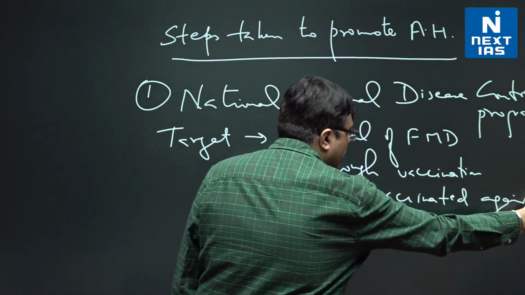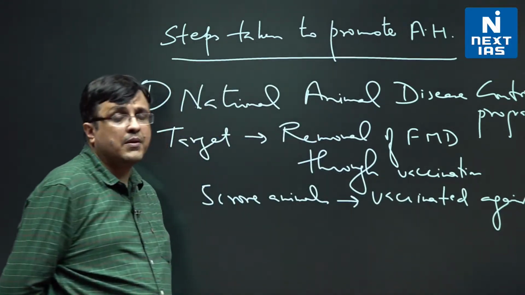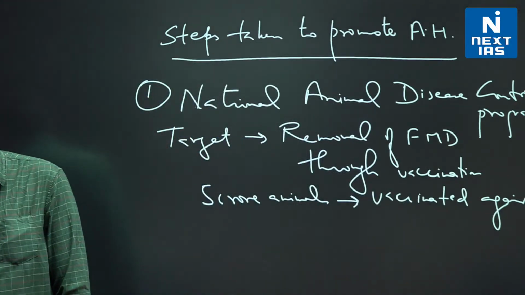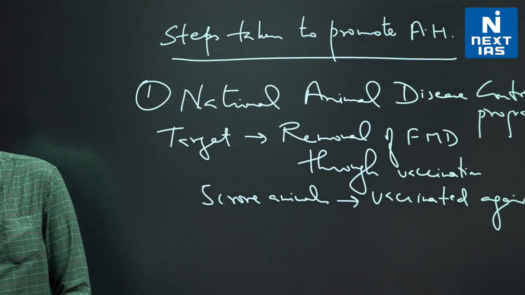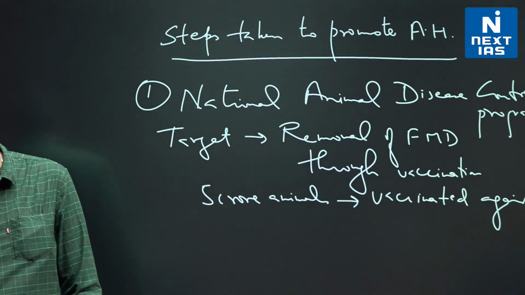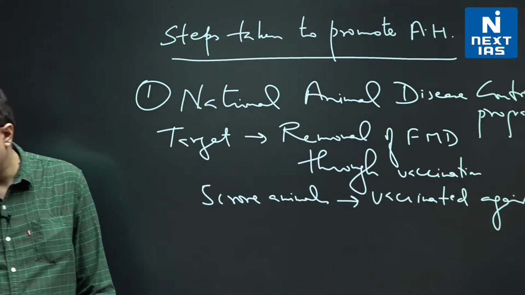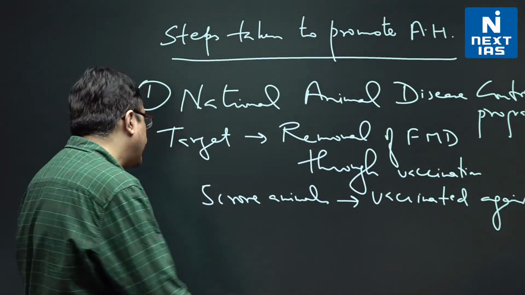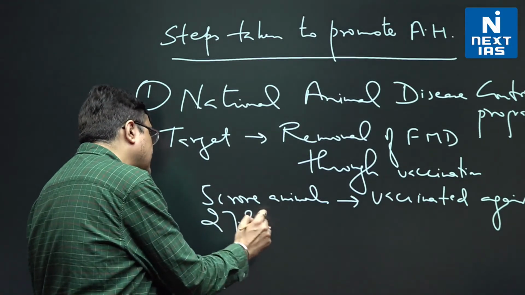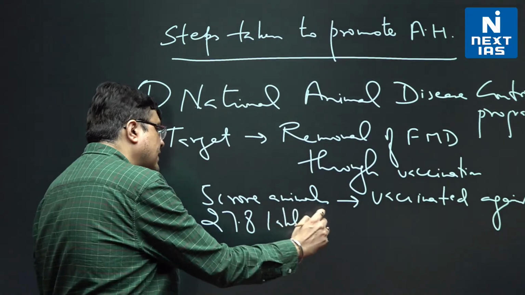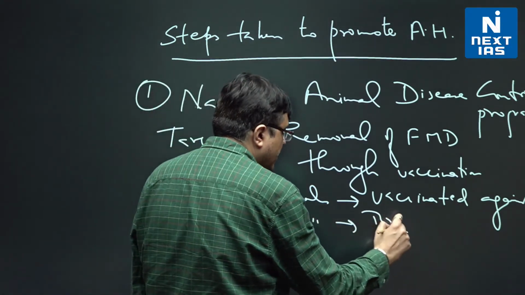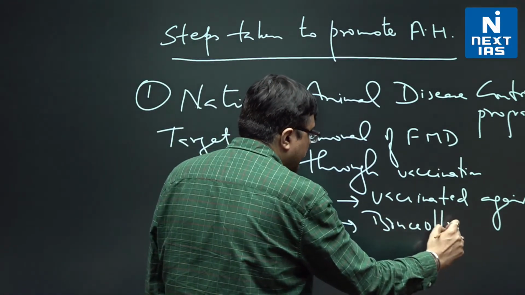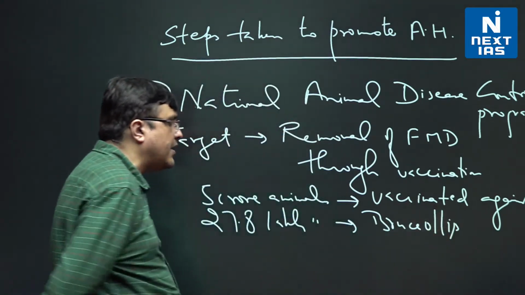Now that is again a good achievement, 5 crore animals, because foot and mouth disease was one of the most deleterious diseases that our animals were facing. So 5 crore animals have been vaccinated against foot and mouth disease, and 27.8 lakh animals have been vaccinated against brucellosis. So these are the diseases against which the vaccination drive is going on.